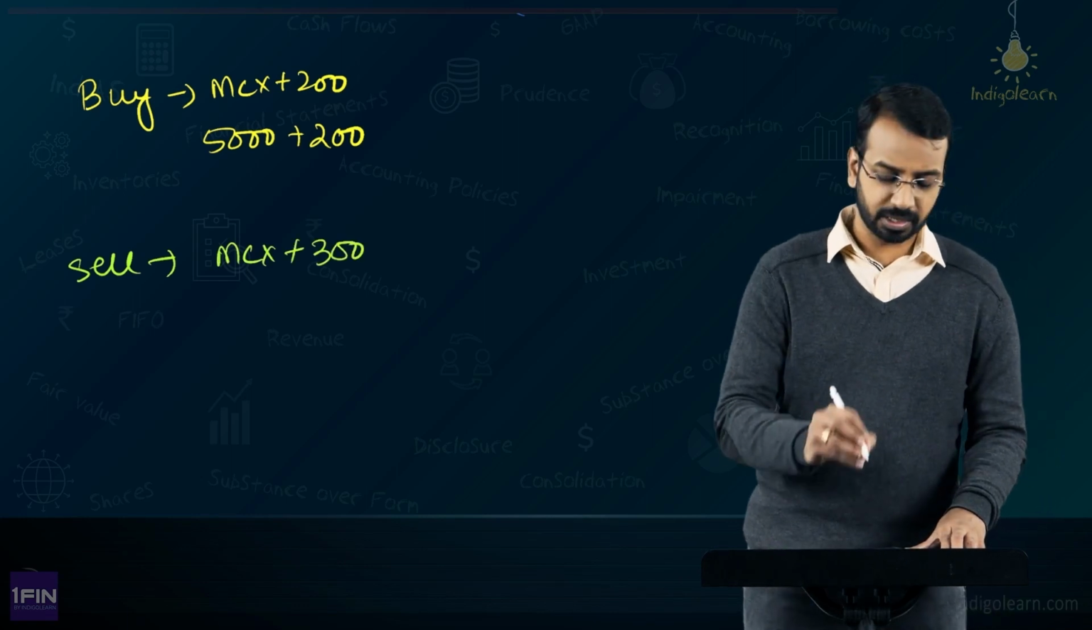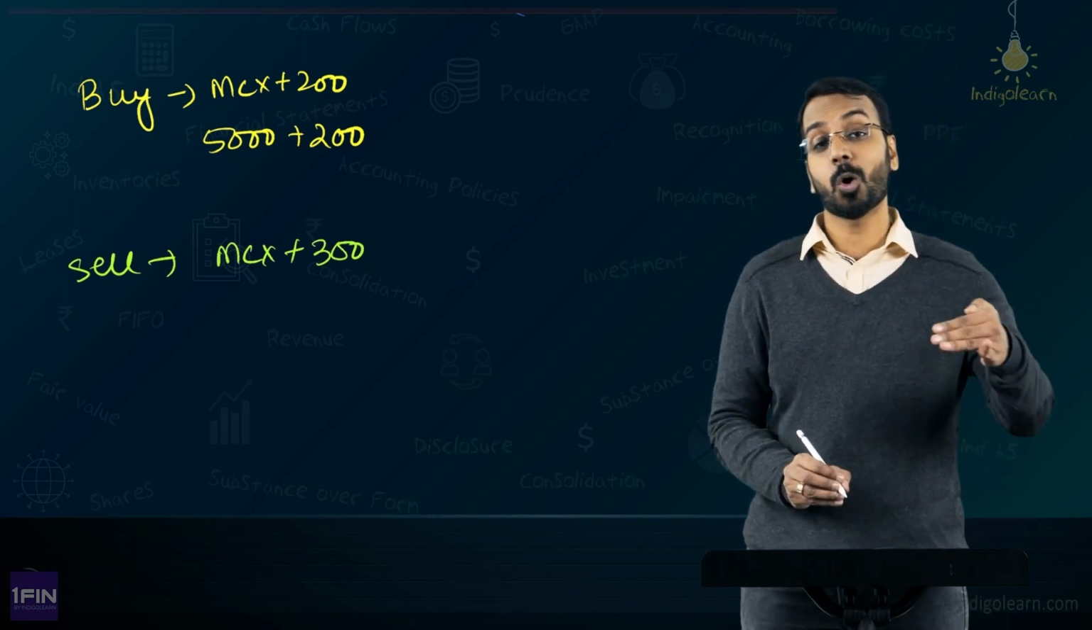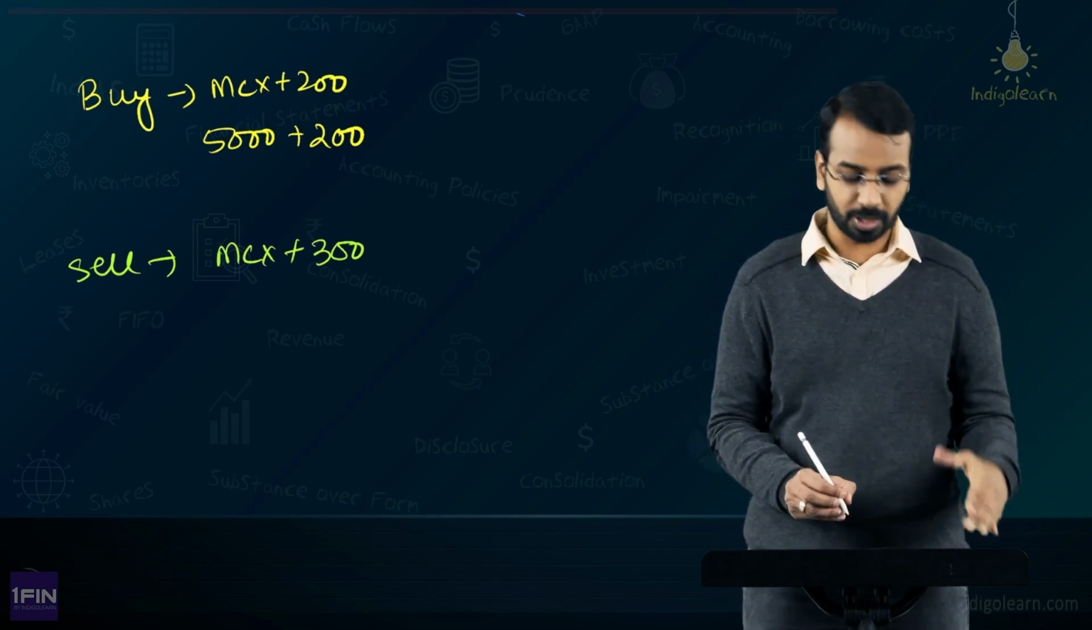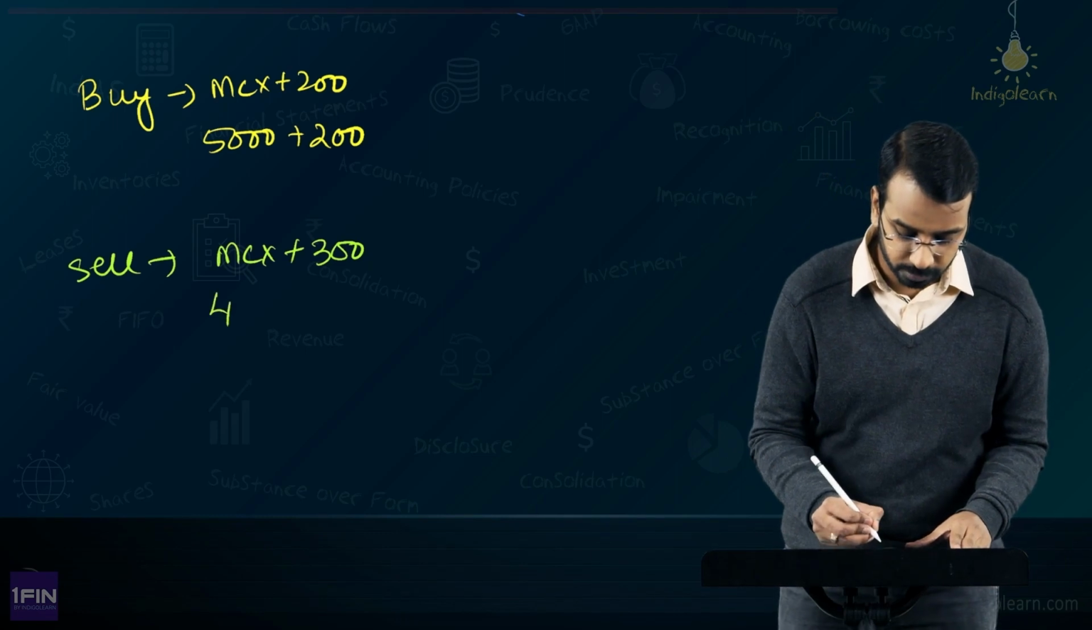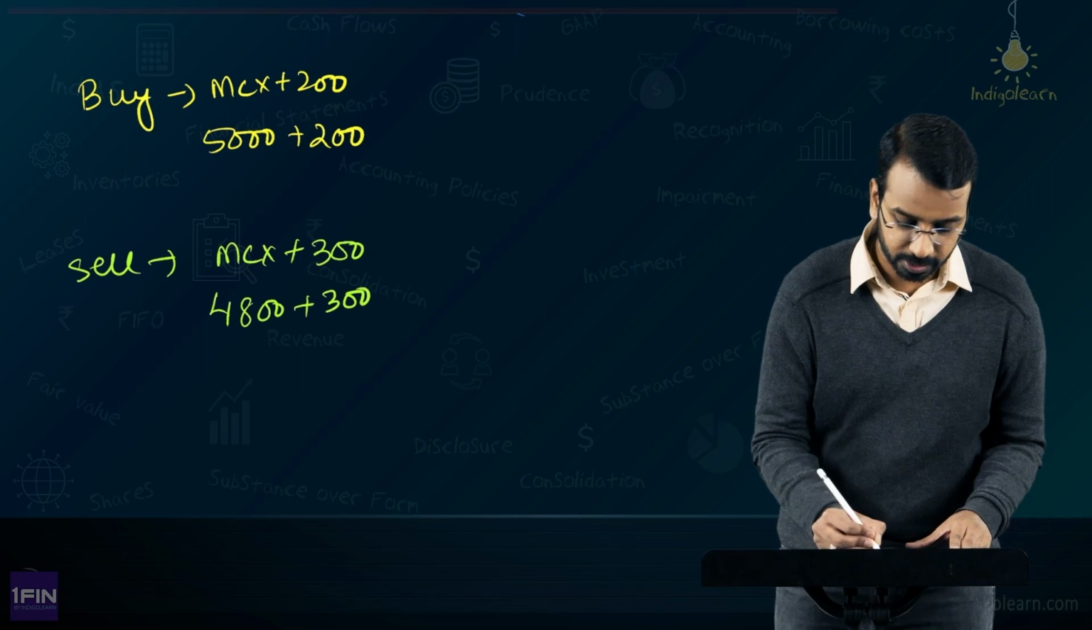So, if price is 5,000, you will sell at 5,000 plus 300, but let us say price has gone down. First we will take the downside position, okay. Price has gone down to 4,800 plus 300 if you say.